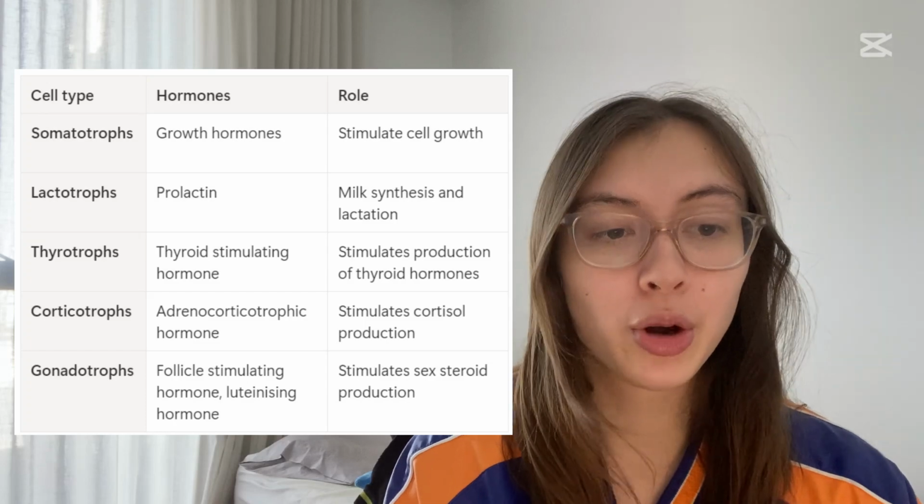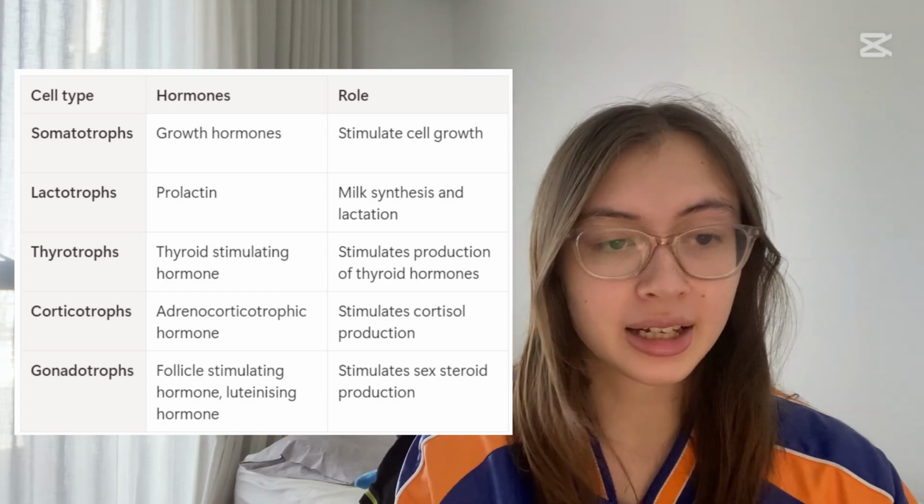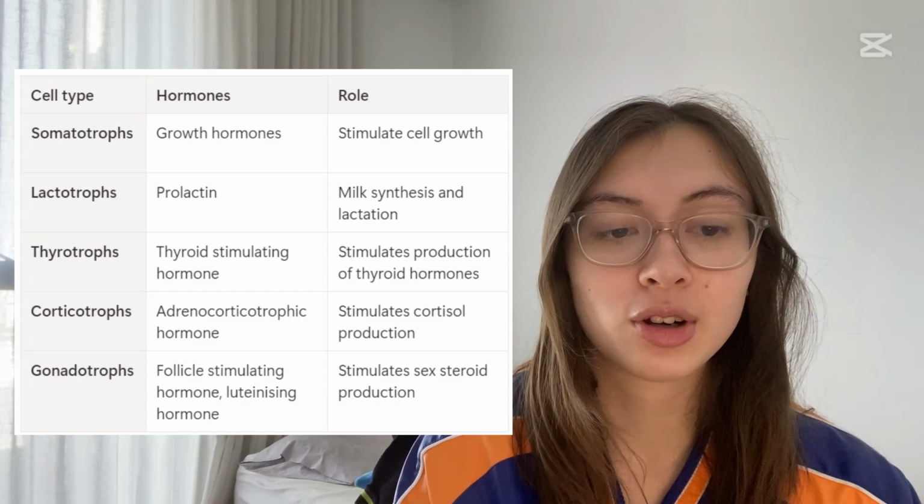There are two parts to the pituitary gland, the anterior and the posterior. The anterior pituitary gland is where most of the action is going to be happening. Here there is a number of endocrine cells that secrete hormones into the general circulation. There are 5 types, each which produce their own hormones and act independently of one another. Somatotrophs secrete growth hormone and lactotrophs secrete prolactin, which is important in the synthesis and secretion of breast milk.